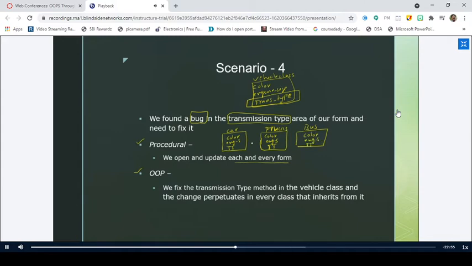So if there is a bug in the transmission type, what do you have to do? You have to make modification in the transmission type of car. You have to make modification in the transmission type of truck, and you have to make the modification of the transmission type in bus. So 3 times you have to repeat the same task. Is it clear?